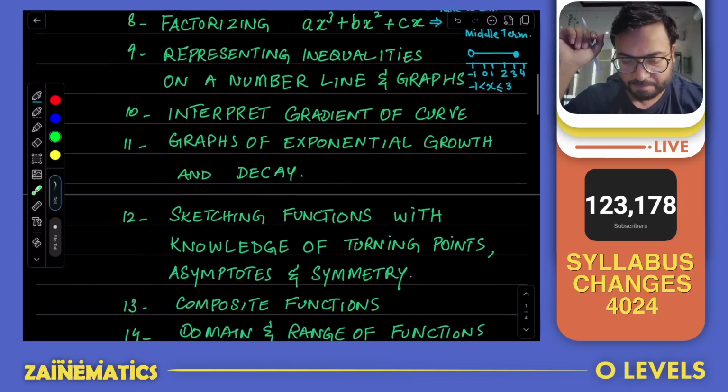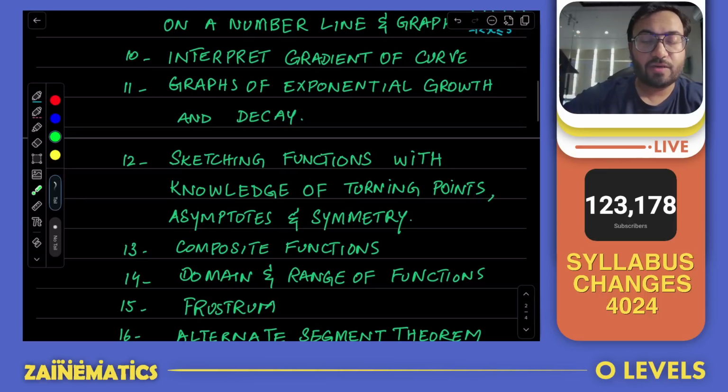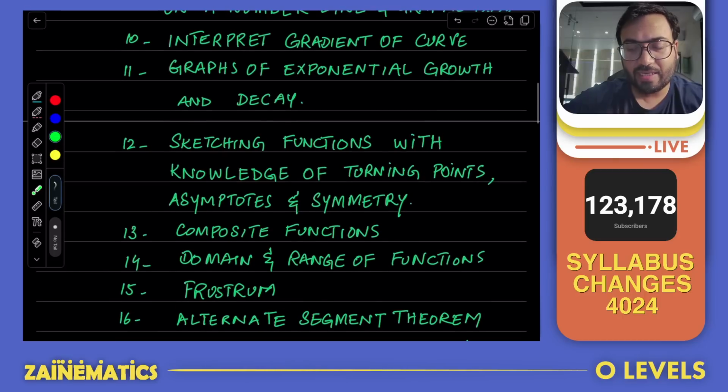And number 10, interpret the gradient of the curve. Now we have been doing this in graphical solutions. This is nothing new. This is something that they have just now announced that they will formally test. They have been testing it in the past as well, and in my graphical solution notes, we also cover this. After you find the gradient of the tangent, there is one part that I make everybody memorize: what does this gradient represent?